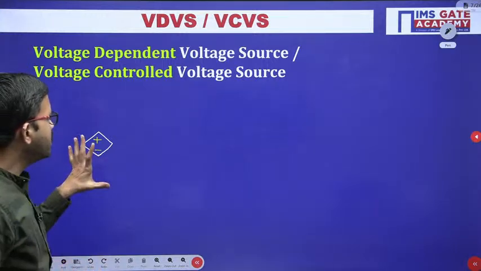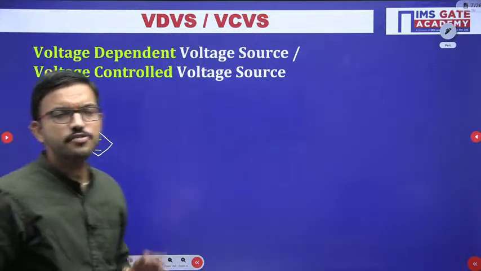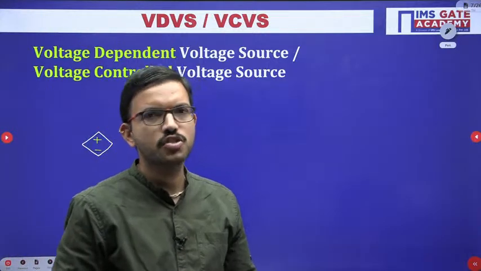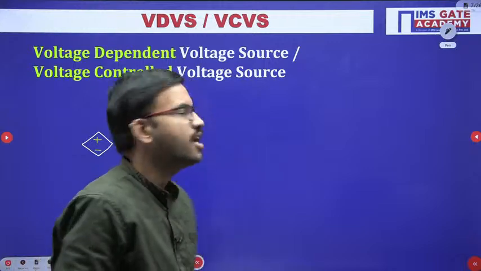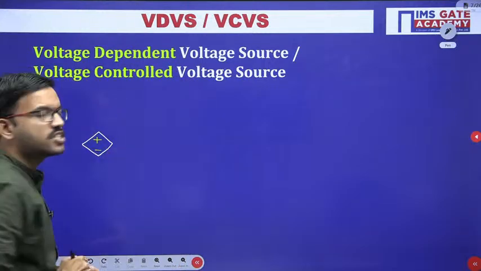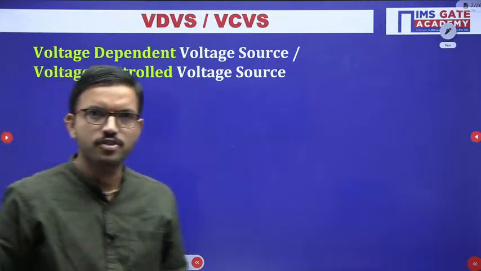This symbol indicates, if you observe in the last class, the voltage sources or current sources we discussed, I represented with the circle. Whenever the circle symbol is there, that indicates independent. Whenever the diamond symbol or rhombus symbol is there, it indicates dependent source.